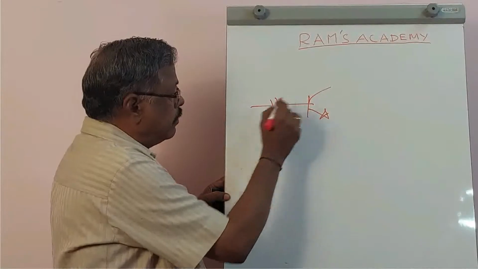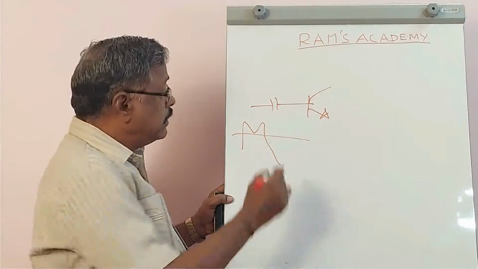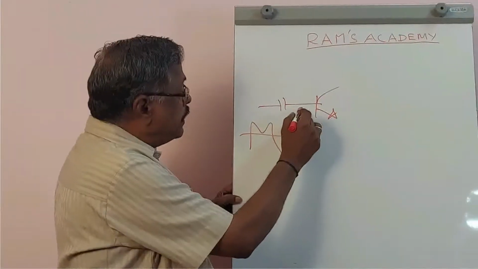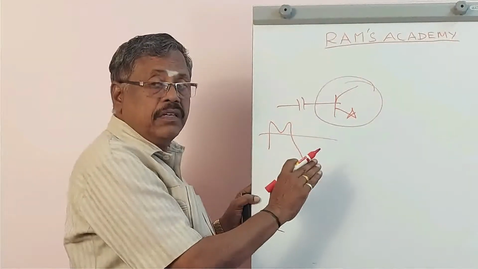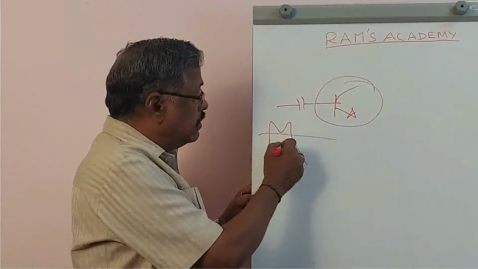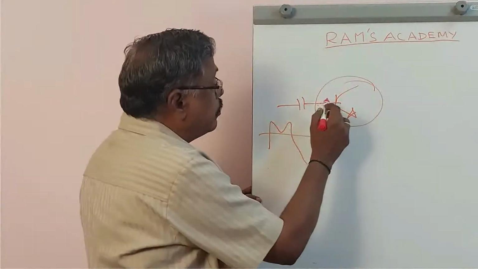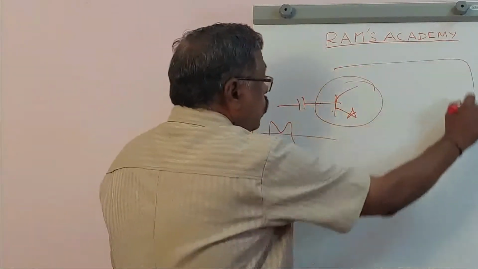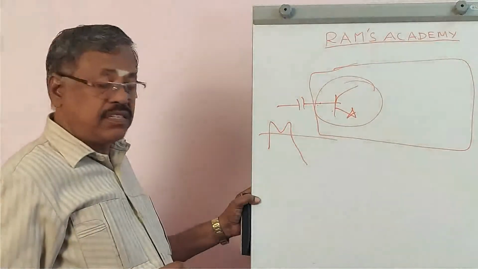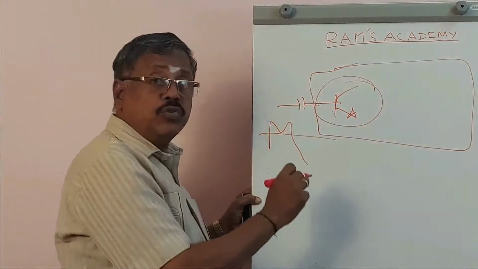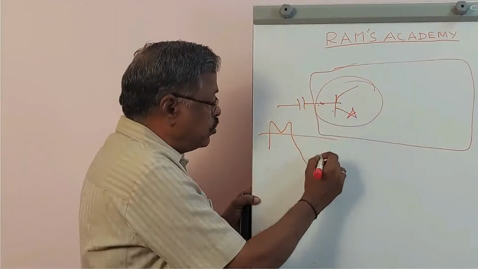The incoming signal is being fed to the base of the transistor. Here only we are telling impedance of this circuit will be a very important thing in the design. Therefore, this amplitude should not be brought down. Therefore, what I want to say is, if this is going to be the first stage of the whole series of transistors, this is not supposed to draw current at all. Therefore, the internal impedance of this stage should be very high.